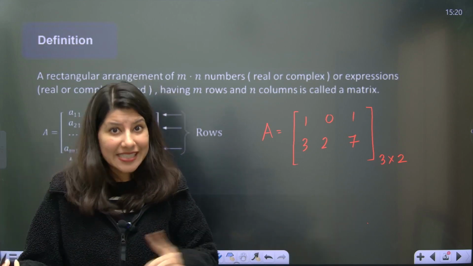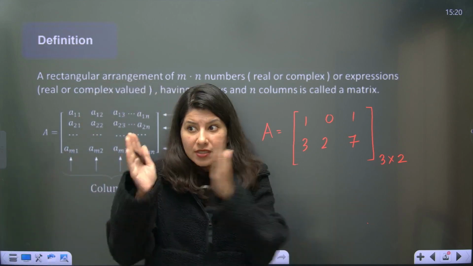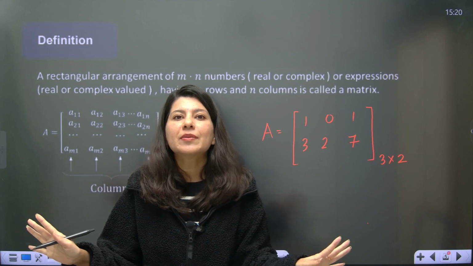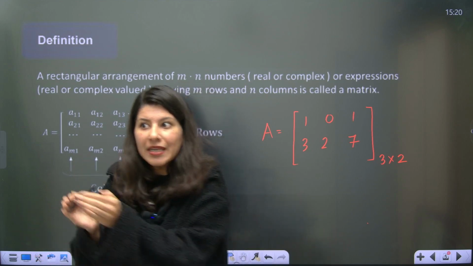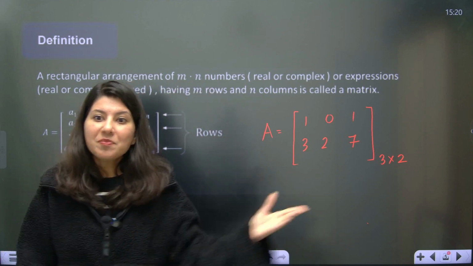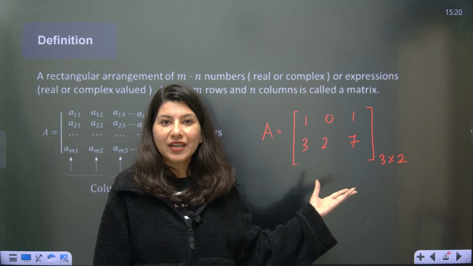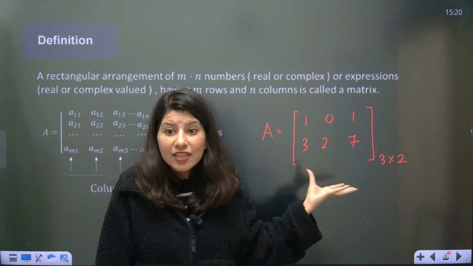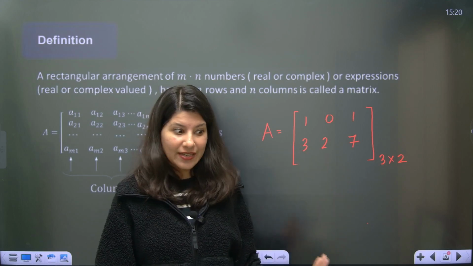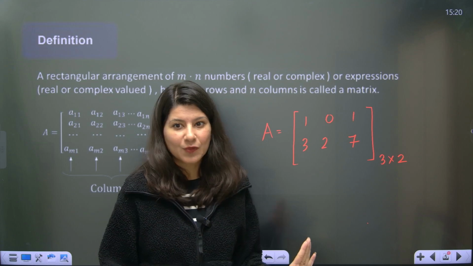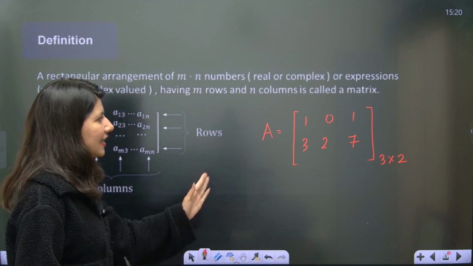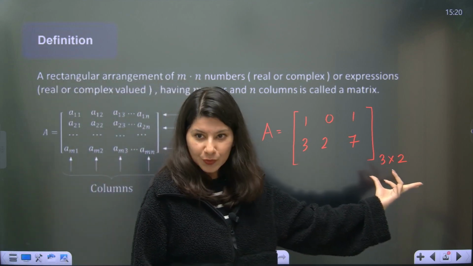Unlike determinants, this is not a value. What is the difference between matrices and determinants? A determinant is a value, but a matrix is not a value, right? It is an arrangement, the placement. We have just written the numbers. All right, yes. So A is equal to this 3 cross 2 matrix.